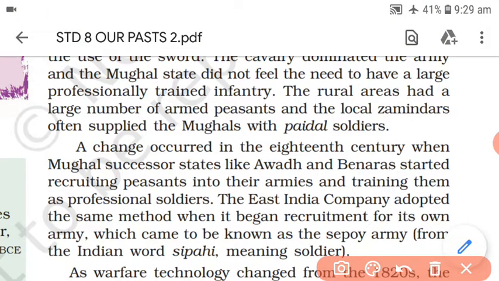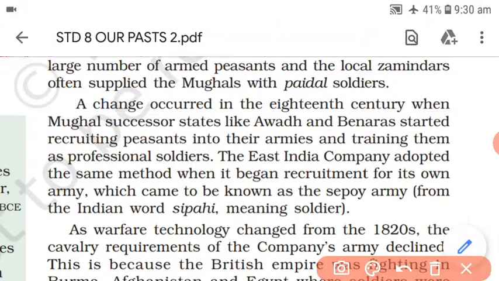So there were many armed peasants. Armed peasants means that they were actually peasants, but they were ready to fight a war when needed. Now a change occurred in the 18th century with the Mughal successor states. Why has it been said like this? Because with the decline of the Mughals, as we have seen, some of the states which started ruling independently, like Awadh and Banaras, started recruiting peasants into their armies. As we have already seen, armed peasants.